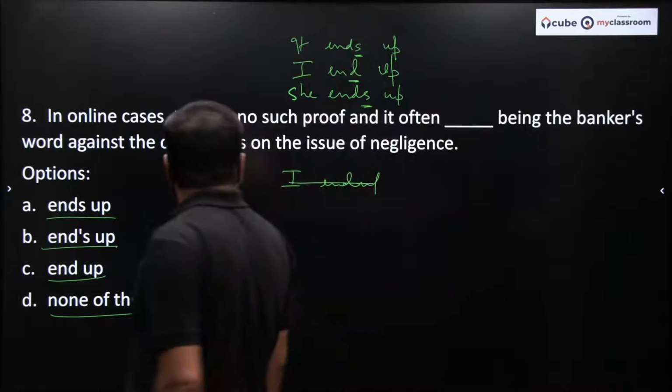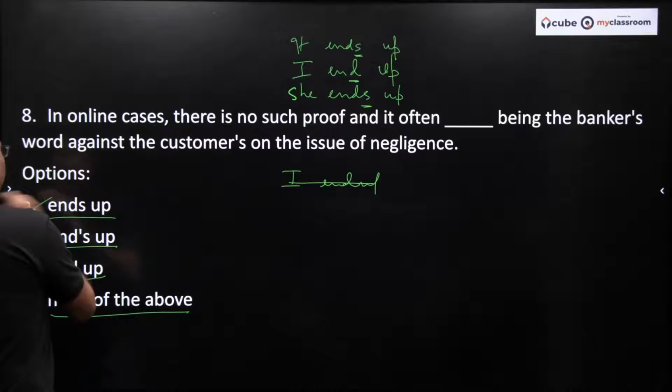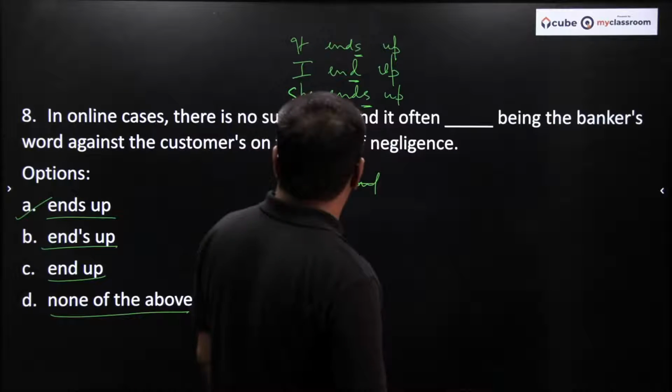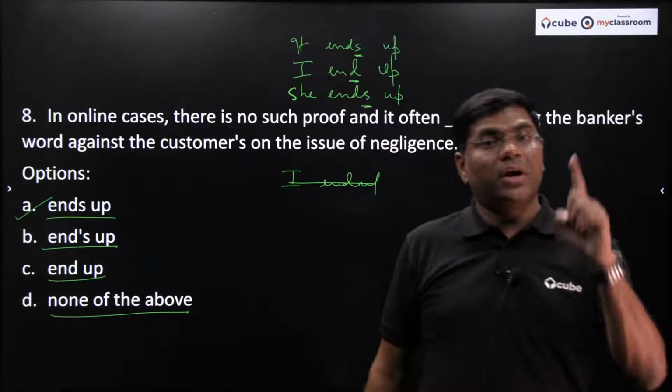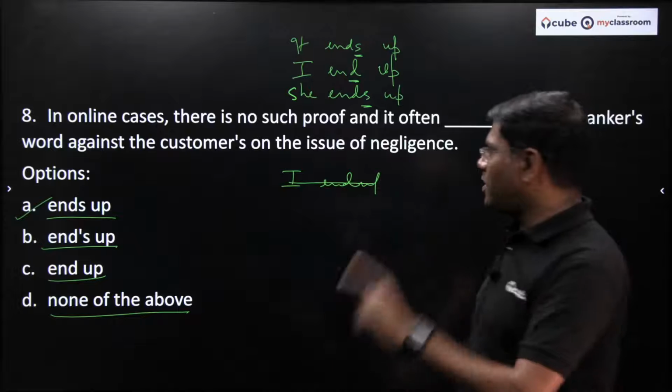there is no such proof and it often ends up being the banker's word against the customer's. Is this clear, people? It often ends up. That is how it should be, correct? Let's go and take the next question.